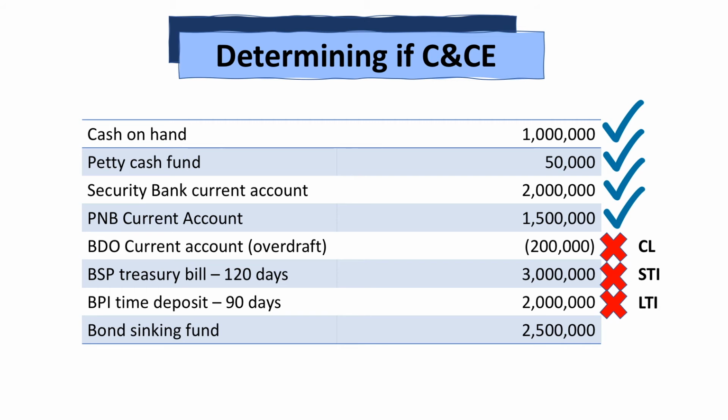And lastly, the bond sinking fund is included. Normally, bond sinking funds are not considered cash, but because the purpose for this fund is already due within the next year after the accounting period, it will be included.